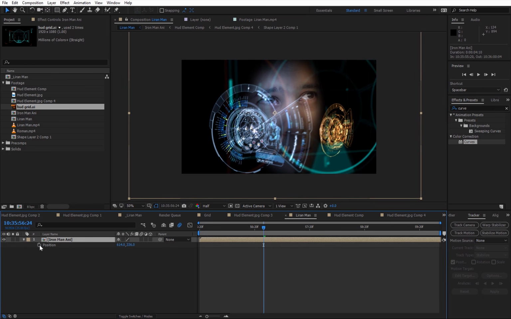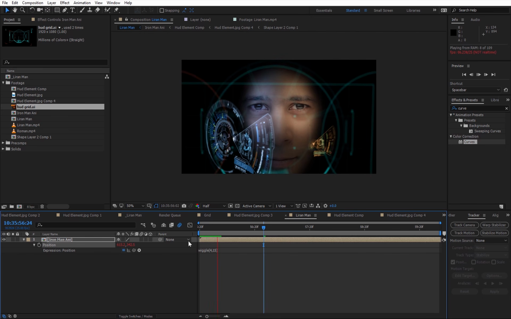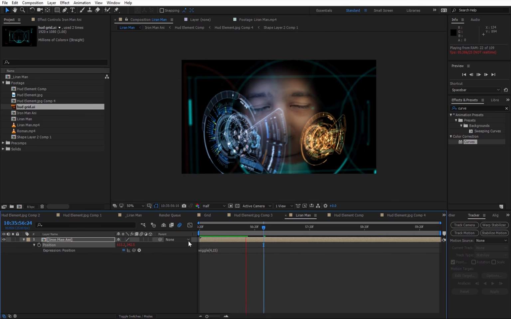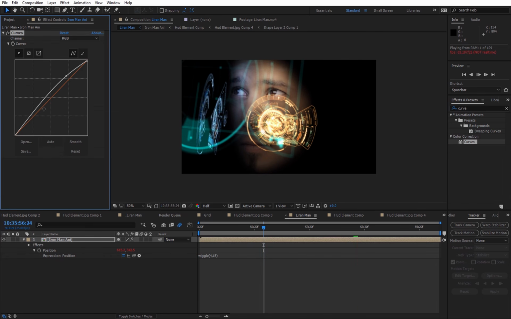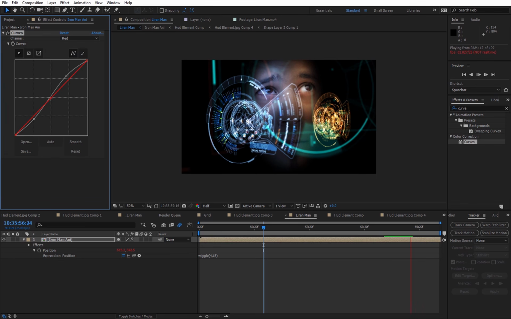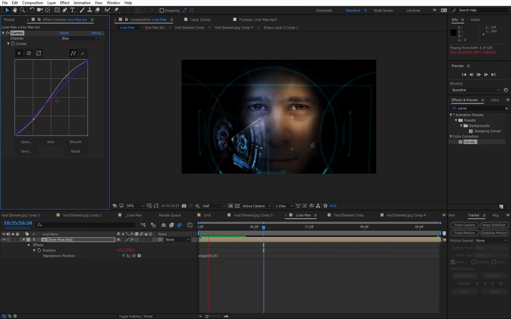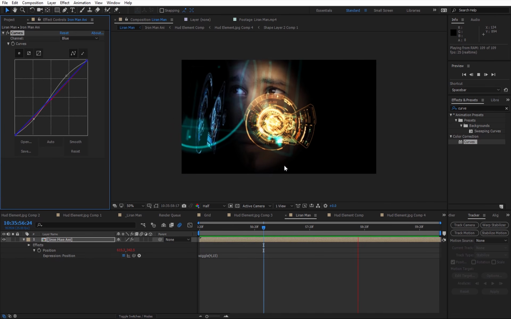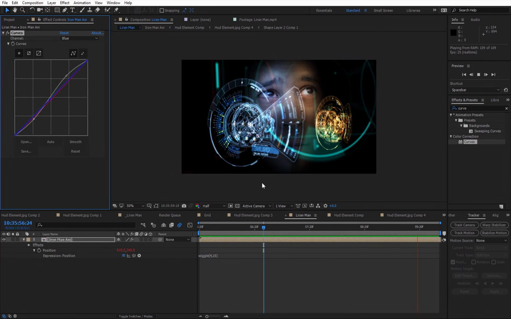So I'm gonna go to the position. I'm gonna alt click and let's wiggle this 4 times a second and maybe in 15 pixels. And now I have this animation. And let's fix the colors for everything. So I'm gonna take the curves effects once again, and maybe I'm gonna change the contrast, and maybe I'm gonna inject some more blue colors, or maybe red. So you can take everything that you want and change it, and maybe, no, I think that's pretty good.